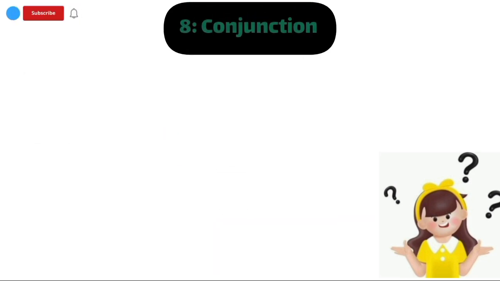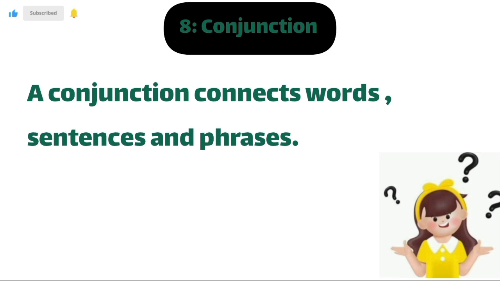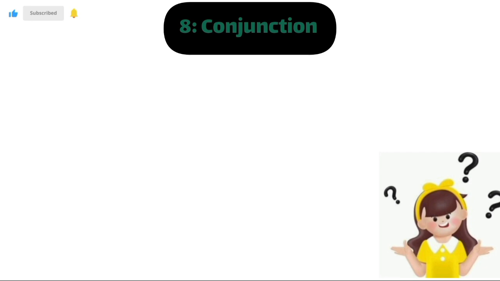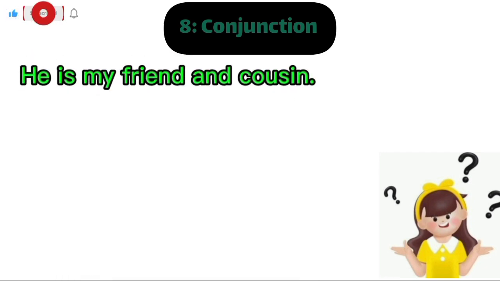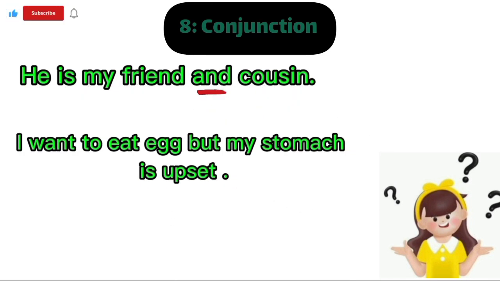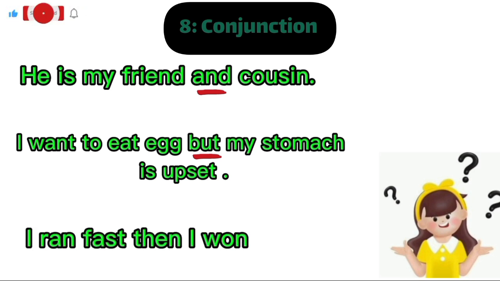Number 8. Conjunction. A conjunction connects words, sentences, and phrases. Example: and, but, then. Let's do more examples. He is my friend and cousin. In this sentence, and is a conjunction. Example number 2. I want to eat an egg, but my stomach is upset. In this sentence, but is a conjunction. Example number 3. I ran fast, then I won. In this sentence, then is a conjunction.